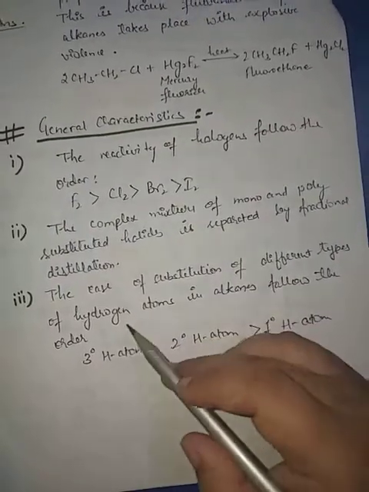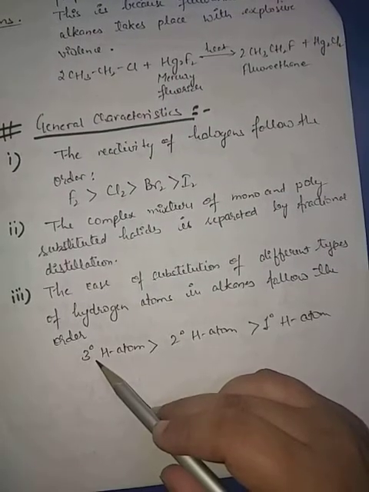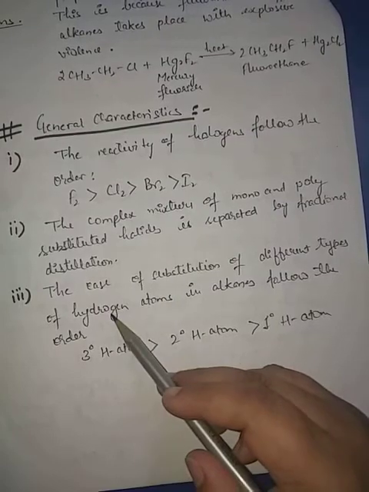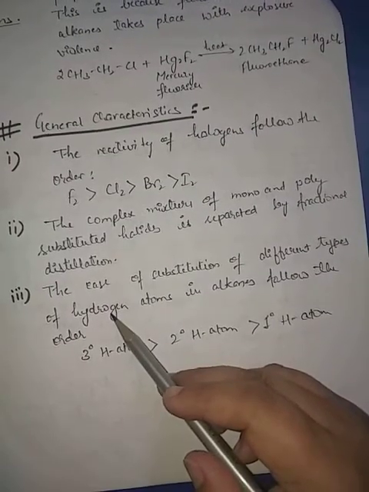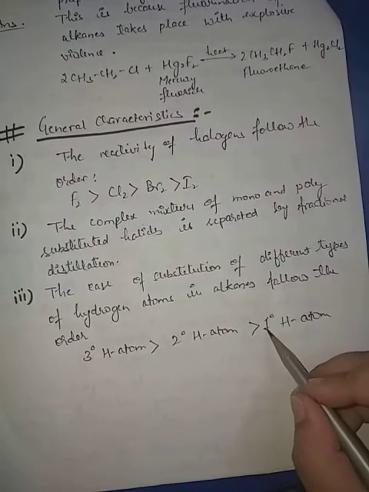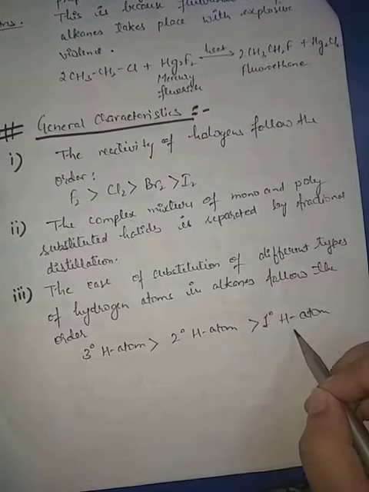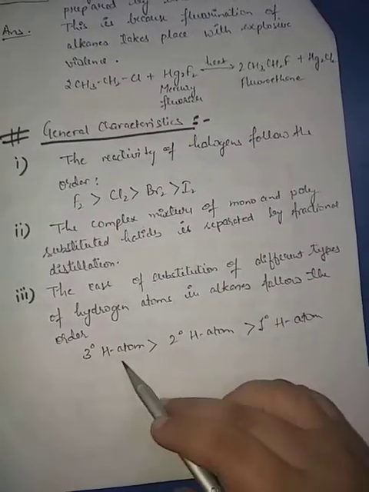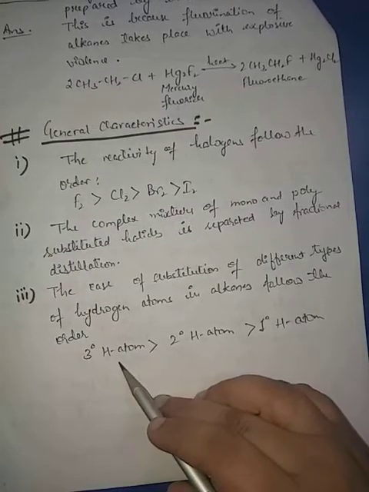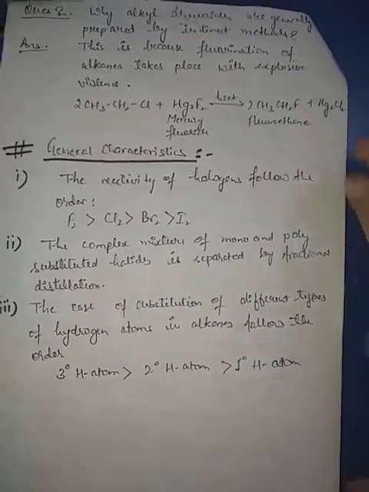If a tertiary hydrogen atom is there, then this tertiary hydrogen atom can easily be replaced by any halogen. Then the secondary hydrogen atom, and the removal of the primary hydrogen atom is quite difficult. So this is the ease of substitution. The tertiary can be substituted very easily, then secondary and then primary.